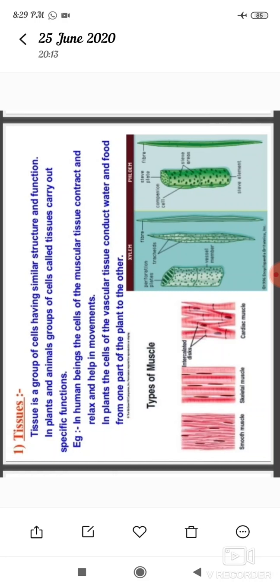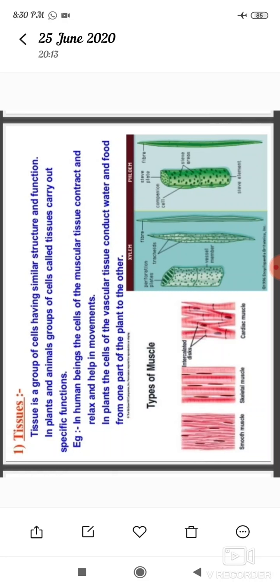A group of cells that are similar in structure and work together for a particular function forms a tissue. So you know about the cell. Here, once again, recall that the cell is the basic structural and functional unit of living organisms. So what do you mean by tissues? Let us know about that.